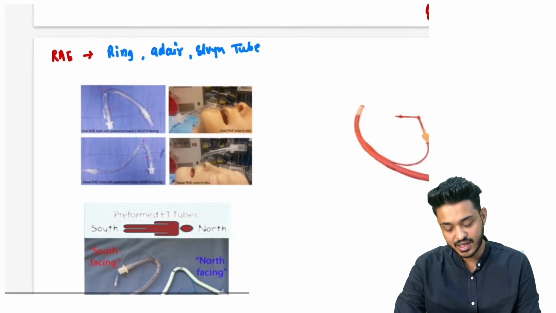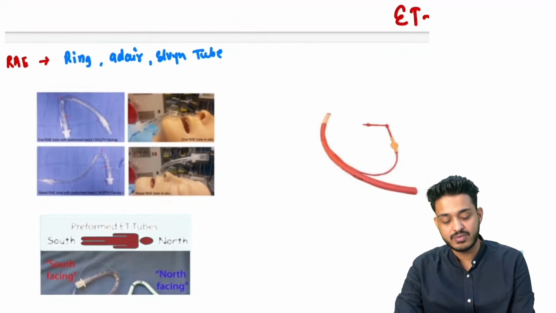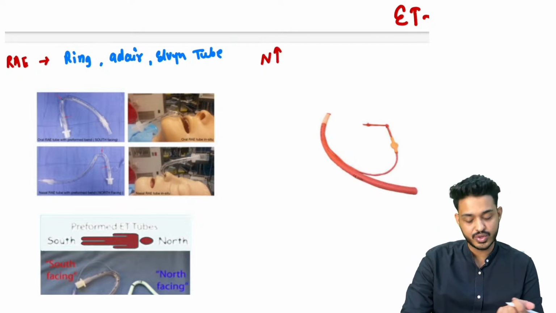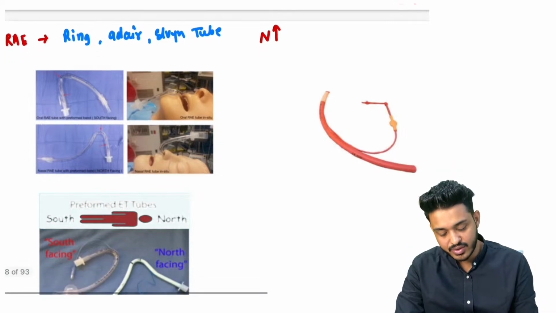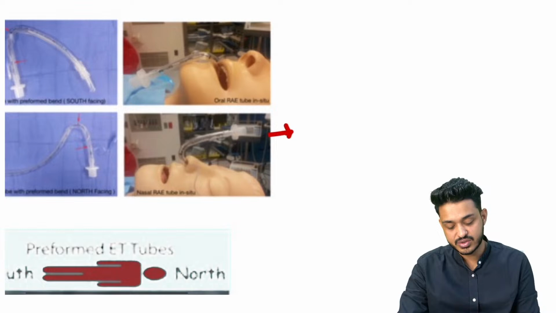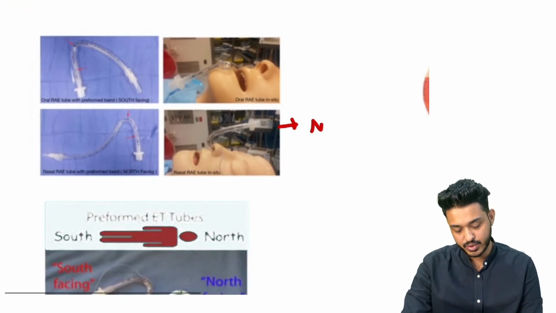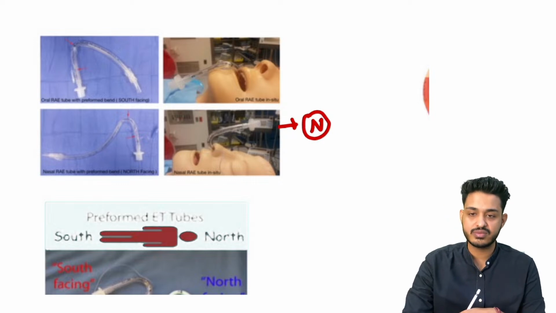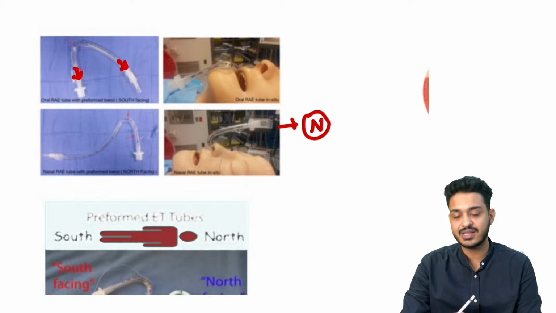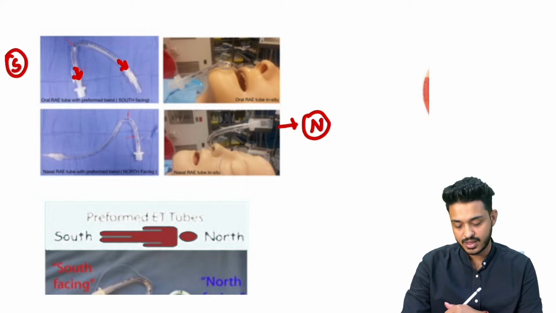इसमें क्या याद रखना है? Two things you have to remember. Map के अंदर, in the map, always remember the north is going to be on the top. So here you can remember this is facing the top. The tube which is going to face the top is going to be a north facing tube. अगर same sides आ रहा है, if both the ends are going in the same direction, that is going to be a south facing tube.